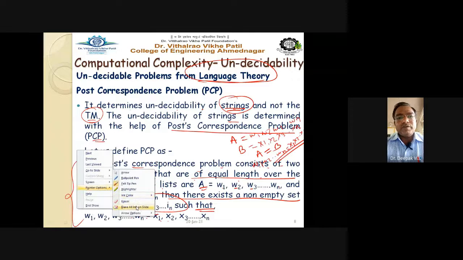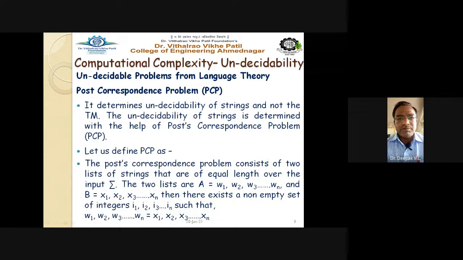See this definition of the post correspondence problem, how the PCP is defined. It consists of two lists of strings that are equal in length over input alphabet sigma. A consists of W1, where W stands for string: first string, second string, third string, up to n number of strings. And B is another set of strings, consisting of X1, X2, X3 up to Xn. So these are nothing but the two sets of strings A and B.